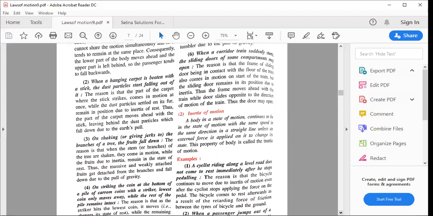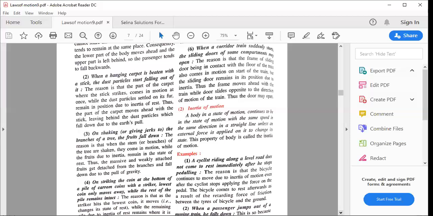On shaking the branches of a tree, the fruits fall down. Same thing, inertia of rest. तो क्या होता है? That when the trees are shaken, they come in motion, while the fruits due to inertia remain in the state of rest. तो क्या होता है? वो वैसे उधर ही रह जाता है, and because of the earth's pull, because of the pull of gravity, fruits नीचे गिर जाते हैं. ठीक है?